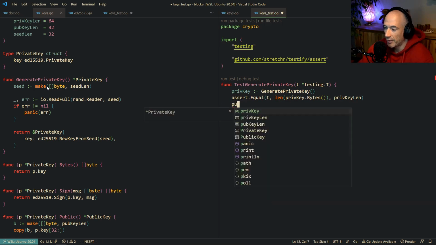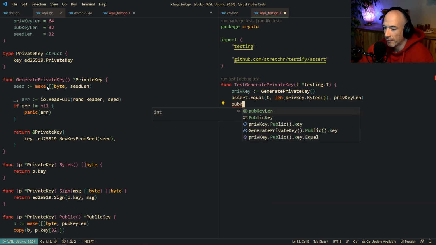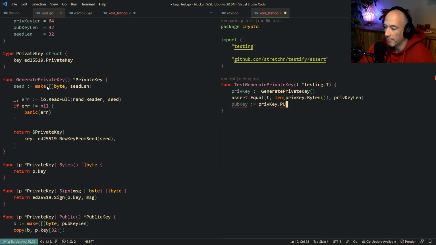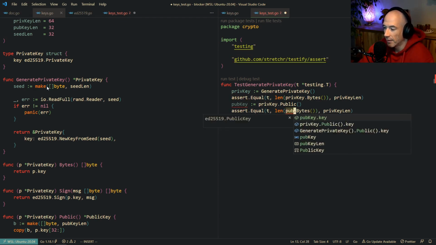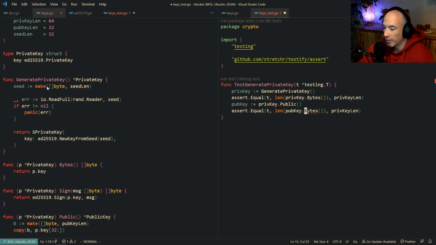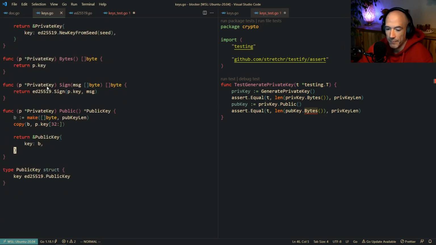That's fine. Then we're going to say the pub key is going to be priv key, pub key, public actually. Right, and then we're going to copy this assert thingy. I'm going to say len. We don't have pub key bytes. We're going to make this real quick.